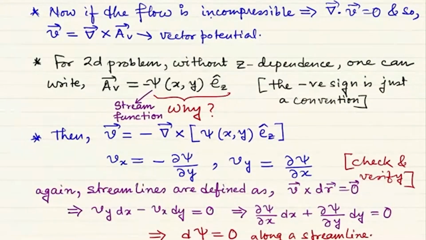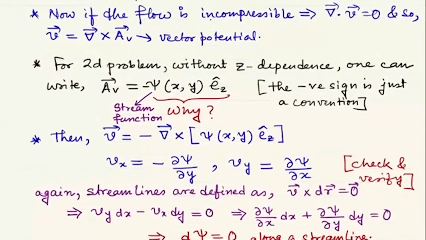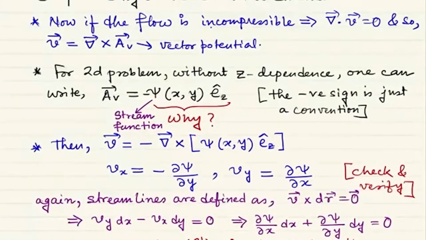So this cross product will now simply be del psi del x dx plus del psi del y dy, and that is equal to 0. And what is this? Basically this is nothing but the total differential of the function psi, d psi, and that simply says that along a streamline d psi is equal to 0. So how to characterize a stream function in a very efficient way?